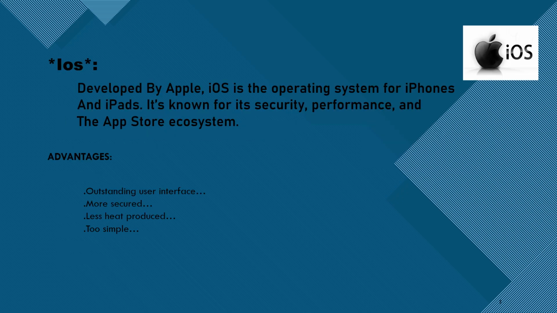iOS. Developed by Apple, iOS is the operating system for iPhones and iPads. It's known for its security, performance, and the App Store ecosystem. The first generation of iPhone was in 2007. iOS has since been extended to support other Apple devices such as the iPod Touch in September 2007 and the iPad,